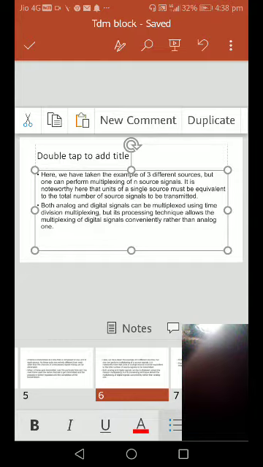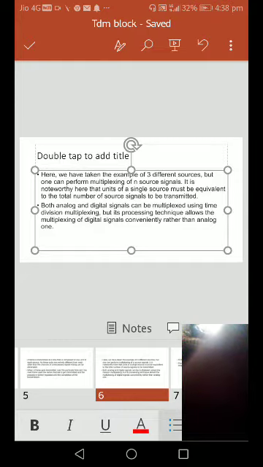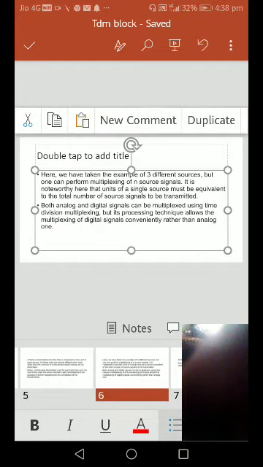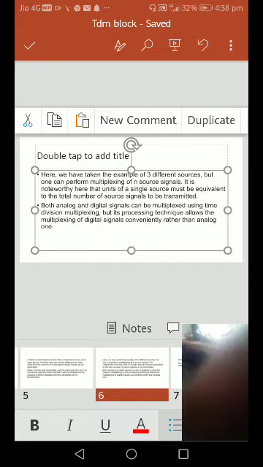Both analog and digital signals can be multiplexed using time division multiplexing, but digital signal processing techniques allow the multiplexing of digital signals more conveniently than analog ones.